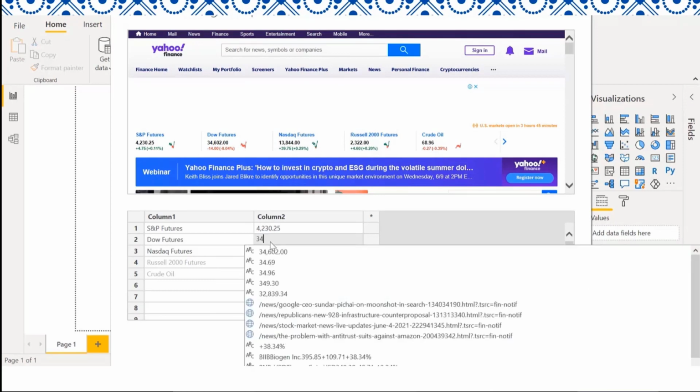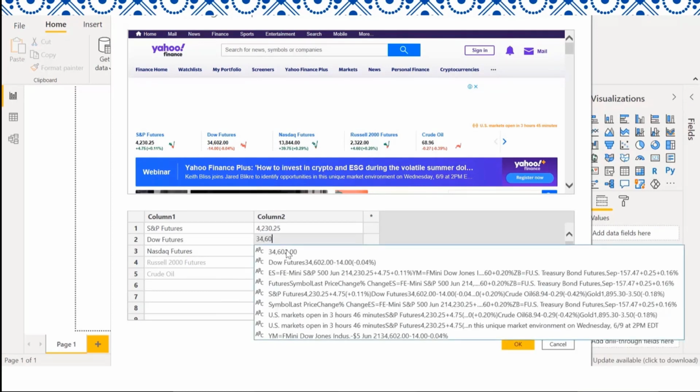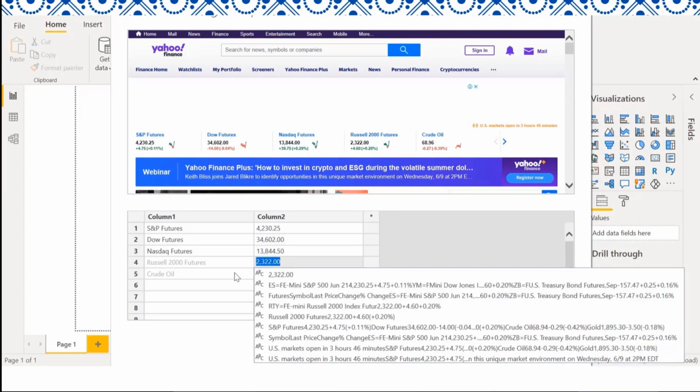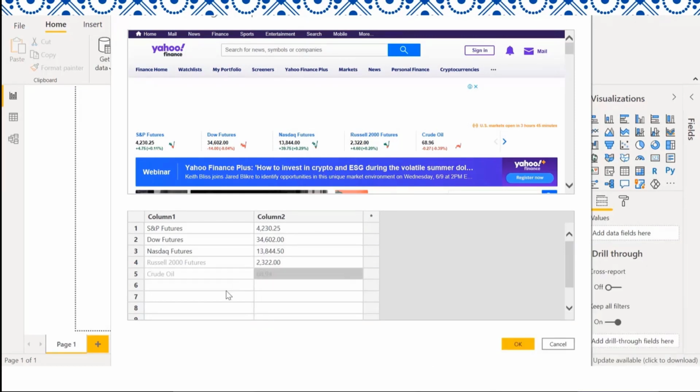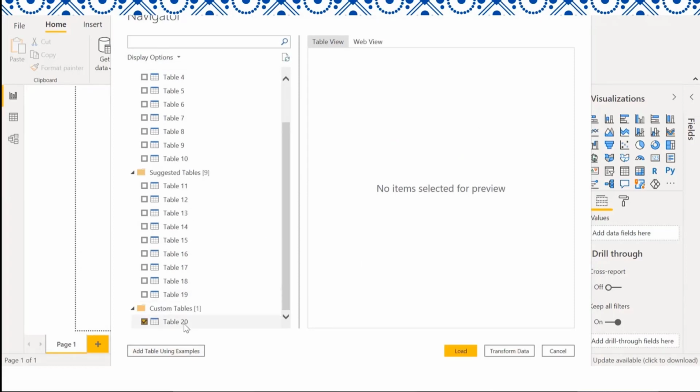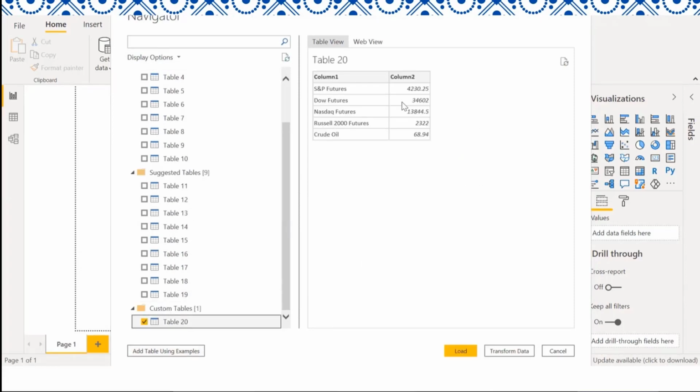So the next one is 34. And then it's going to automatically pop up. Once we do that, we just click on OK. Then it creates a new table for us, and it's been named Table 20. So this is what I wanted, and this is what I've created now. I'm going to go into Transform Data so that it can take us into the Power Query Editor. So that's use case 2.